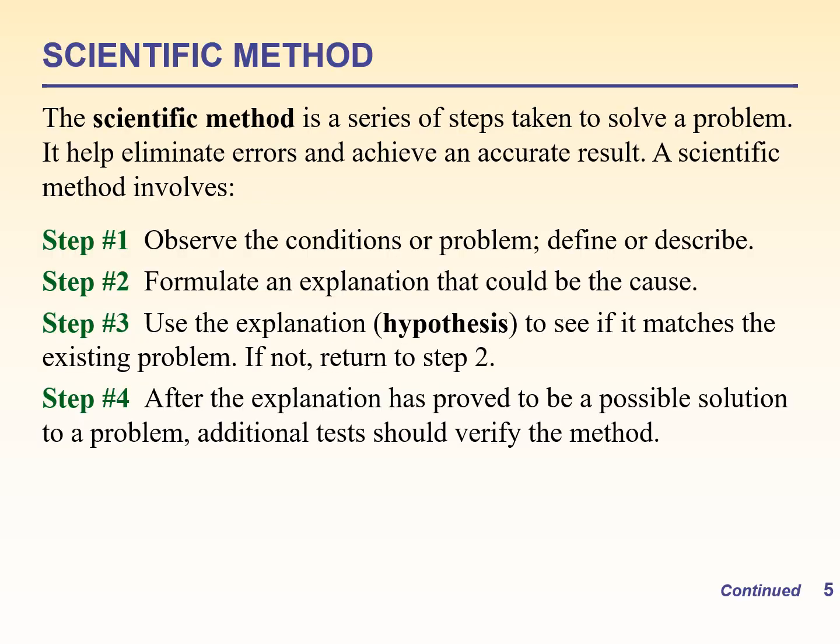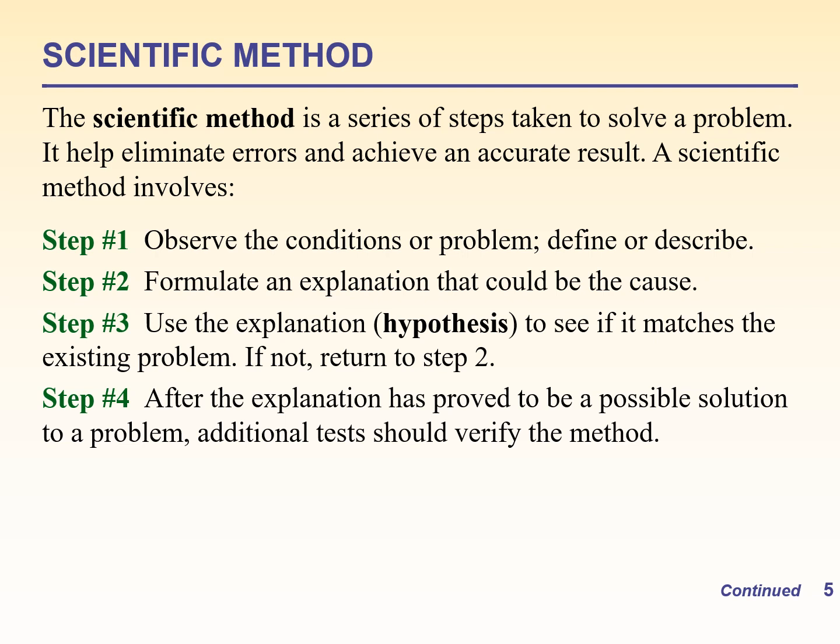Now I am going to discuss the scientific method. A scientific method is a set of steps, and these steps are necessary to perform in order to solve a particular problem. If we are using any scientific method for solving any problem, it helps us to eliminate errors and achieve accurate results. A scientific method involves 4 steps.